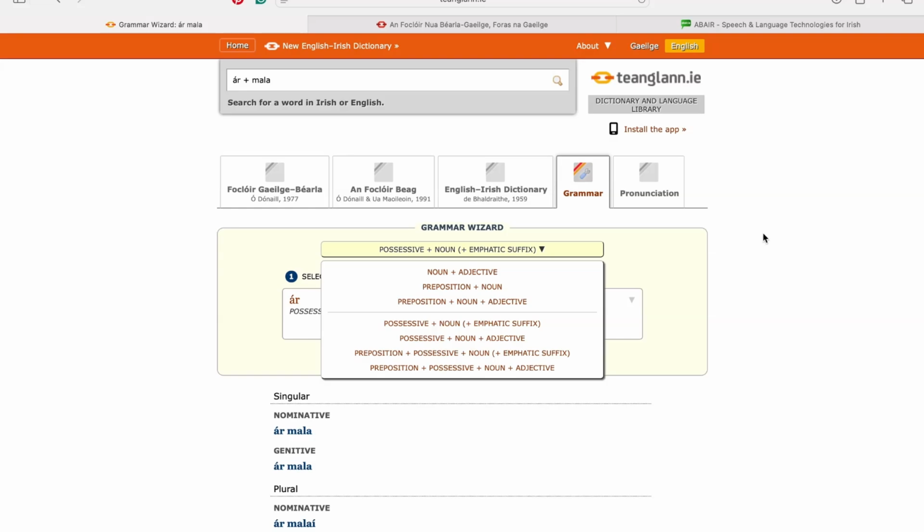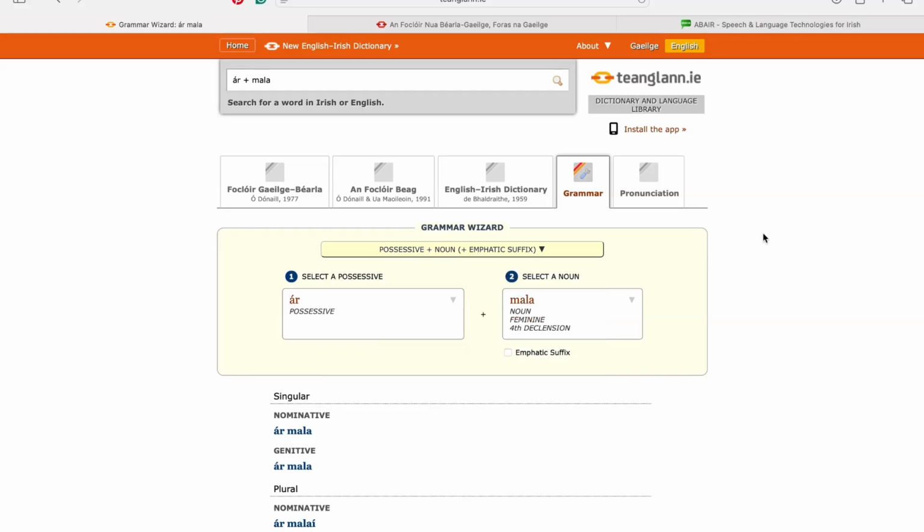I see these mistakes every single day. If I was a learner, I would still be using Teanglann.ie and Foclóir.ie. In the future, when ChatGPT stops hallucinating and AI has progressed, it will be more confident with the Irish language, but for now it's still at this stage.